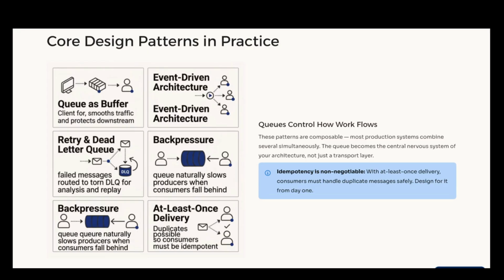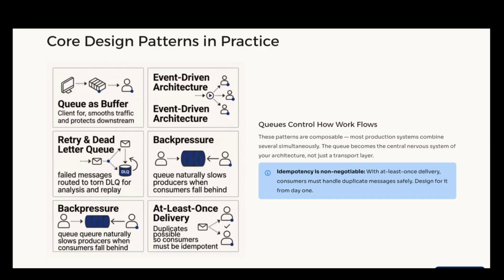Real-world design patterns. Pattern 1 is queue as buffer, client to service to queue to worker. This smooths traffic and protects downstream systems. Pattern 2 is event-driven architecture. One event triggers multiple consumers, enabling loose coupling and independent scaling. Pattern 3 is retry plus dead letter queue. Failed messages go to a DL queue for later analysis.